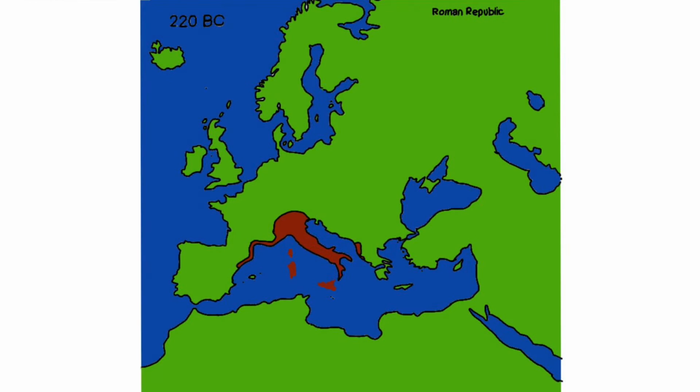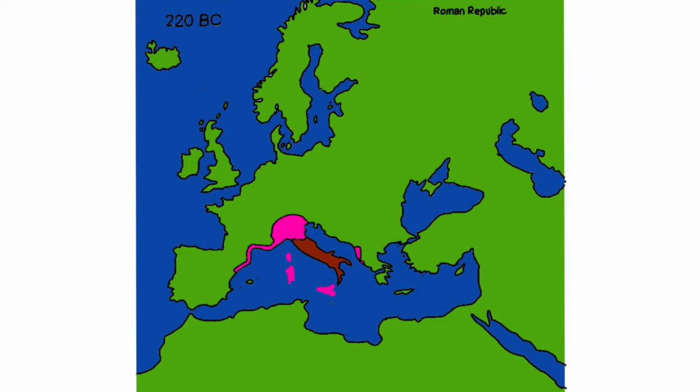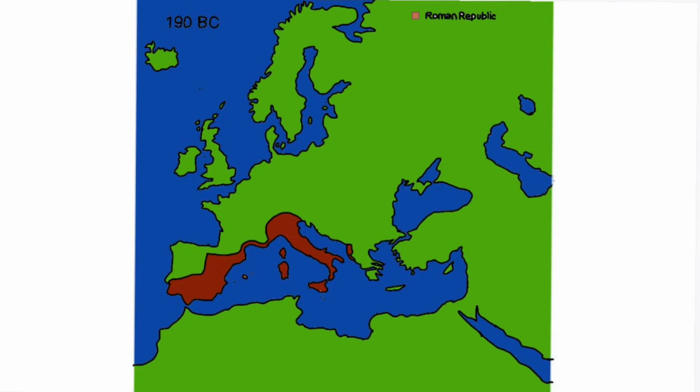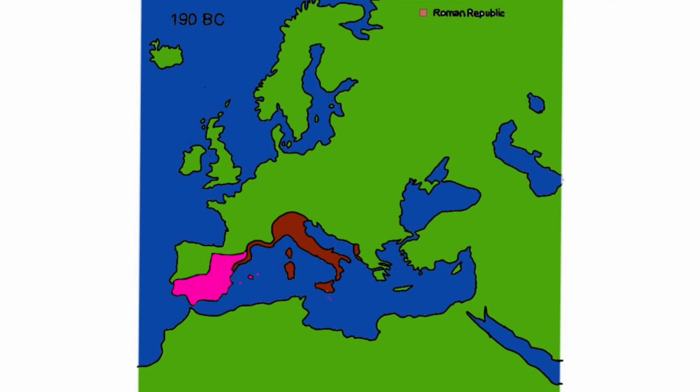Now we go to 220 BC, where the Roman Republic started to expand even further. By this point, the Republic had expanded the coastline of modern-day France and Spain. They conquered the islands of Sardinia, Corsica, and Sicily, and they took a little bit of land in modern-day Albania. Now let's go to 190 BC. Rome expanded heavily in Spain in those 30 years, conquering around 60% of the Iberian Peninsula. There was no expansion anywhere else, however.